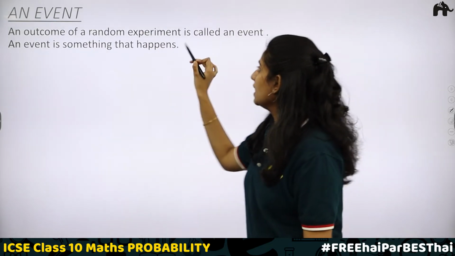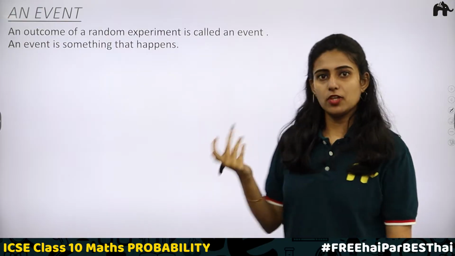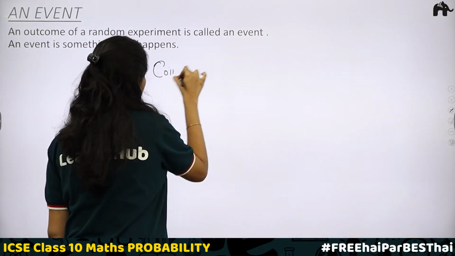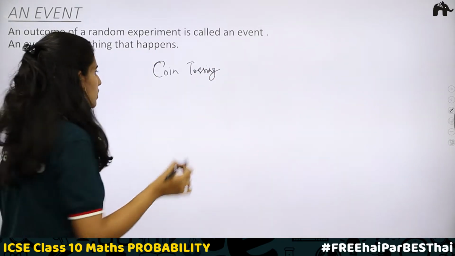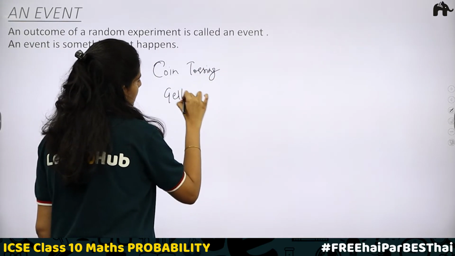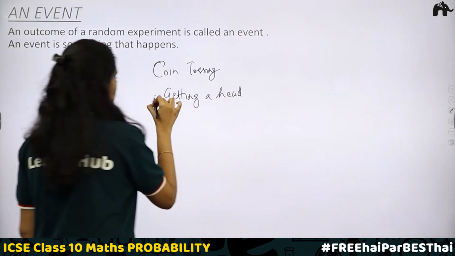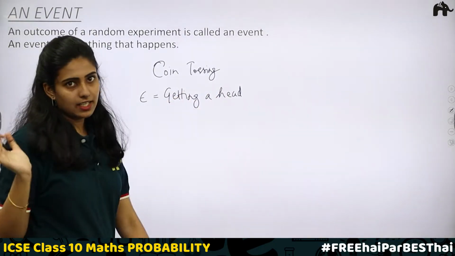What is an event? An outcome of a random experiment is called an event. Very simple. An event is something that happens. For example, take the case of coin toss. In case of coin tossing, getting a head. This is an event. Event E is equal to getting a head.